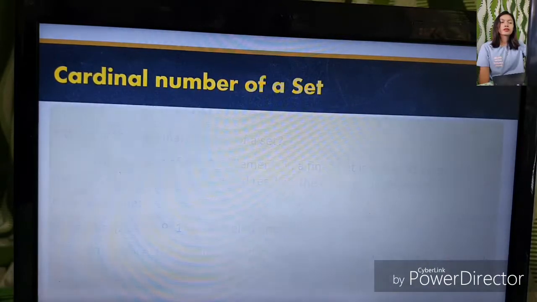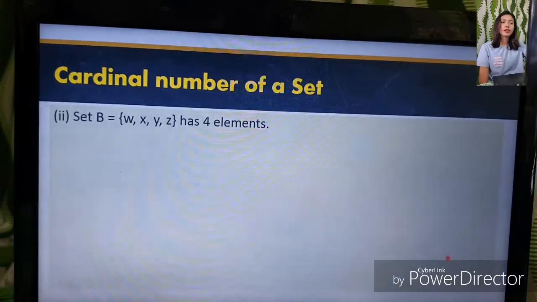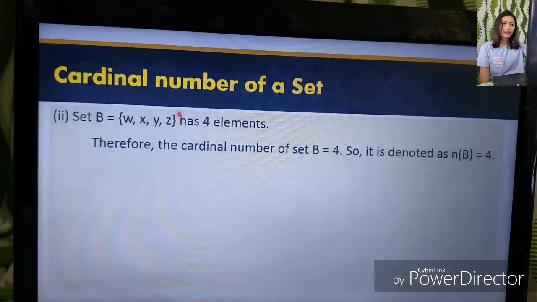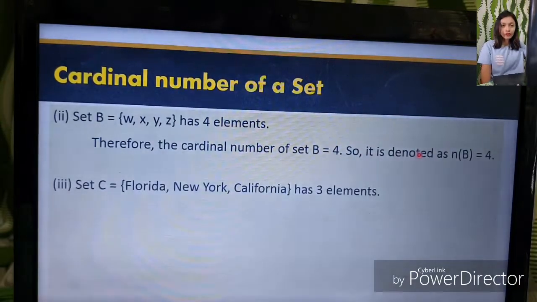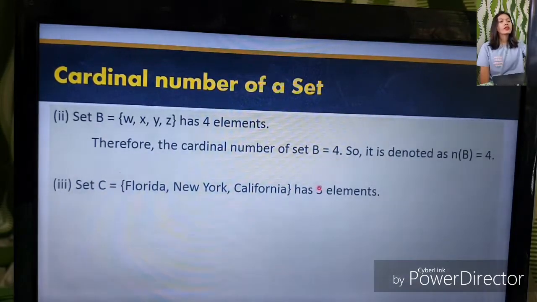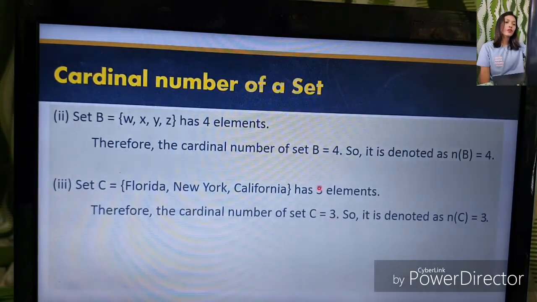Second example, set B has W, X, Y, and Z. So it has 4 elements, so the cardinal number of set B is equal to 4. Another example, set C. We have Florida, New York, California. So it has 3 elements. Therefore, the cardinal number of set C is equal to 3. It is denoted as this one.